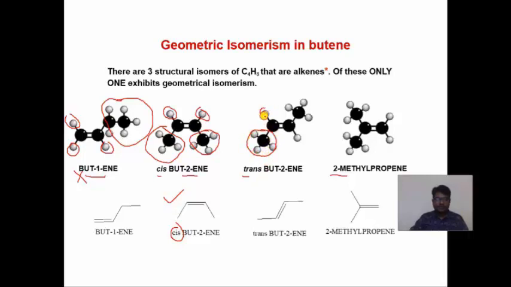Similarly, methyl and hydrogen are different groups but on opposite sides, so it is a trans. Here this carbon has a hydrogen, a similar group, so it does not form a geometrical isomerism. So simply you have to remember, to form a geometrical isomerism, each double bonded carbon must have two different atoms or groups.